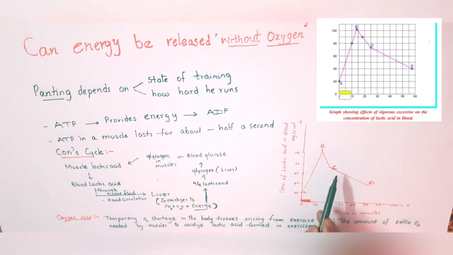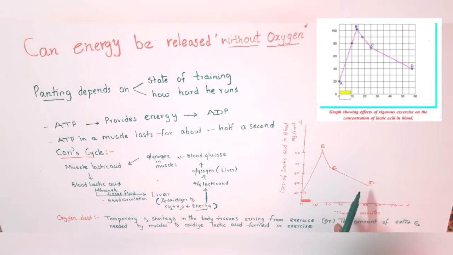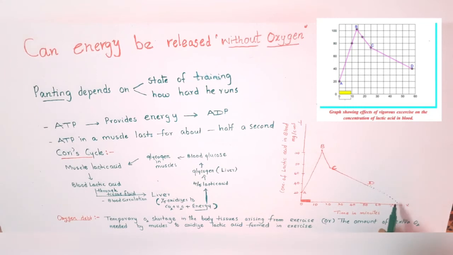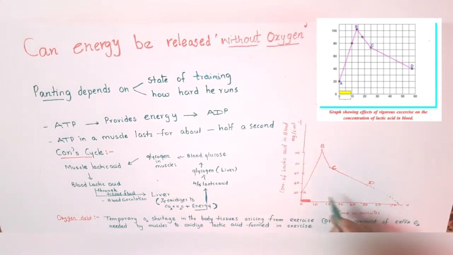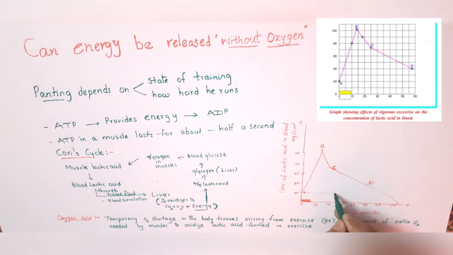If you see this line CD, if the trend between C and D were to continue at the same rate, how long might it take for the original lactic acid level to be reached again? Suppose you extend this line like this, it may be 70.